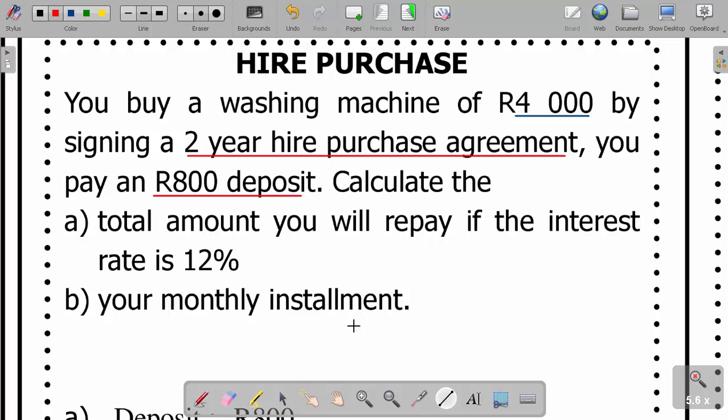Now don't forget that the machine was costing how much? It was costing 4,000 rands, but then you had some deposit which was 800. So if you pay it off, we're going to first subtract 4,000 minus 800. Because you don't have the balance, which is 3,200, they're going to charge you some small interest using simple interest, to have the total amount to be paid if the interest rate is 12%. So this is what we do here.